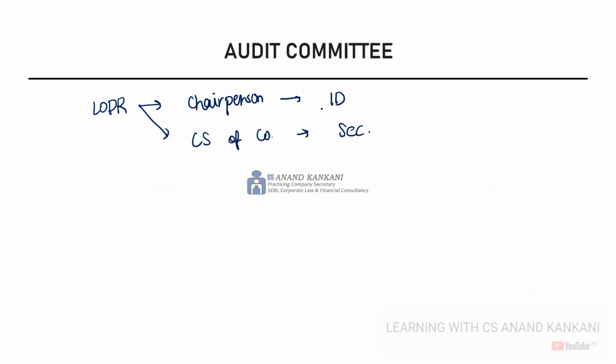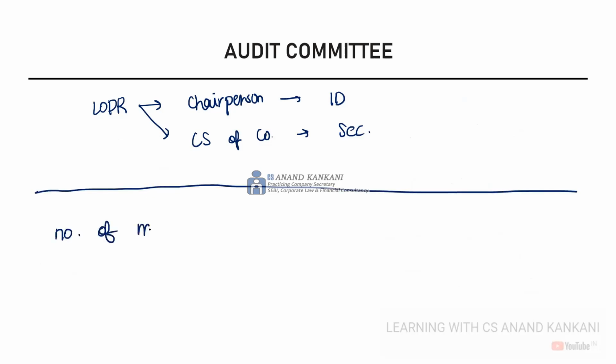So this is what was there regarding the constitution of the audit committee and the broad requirements under the LODR regulation and the Companies Act. With respect to the number of meetings, it is the same. The audit committee must meet at least 4 times in a year with a gap of not more than 120 days between two meetings.